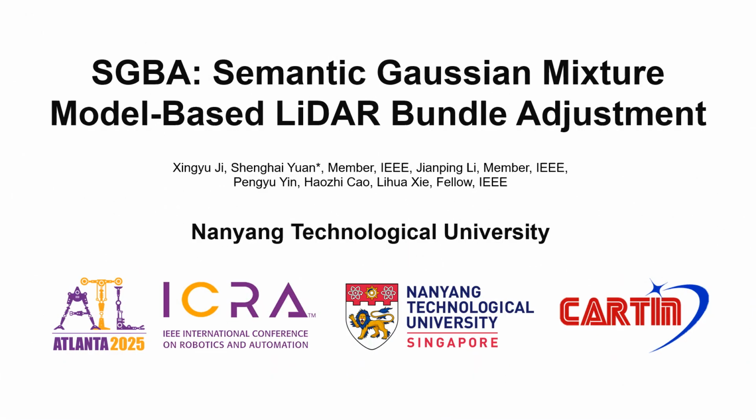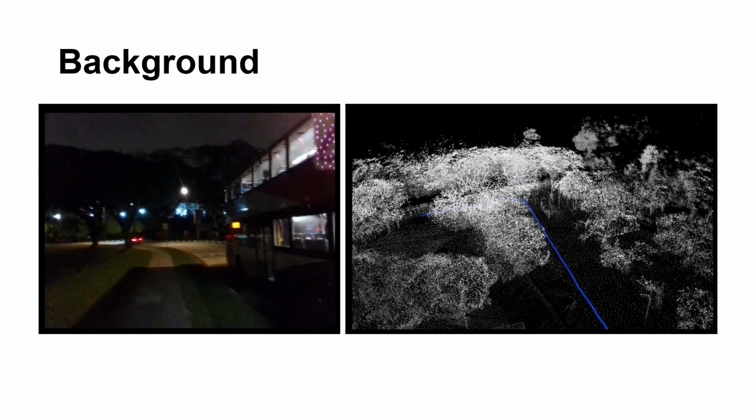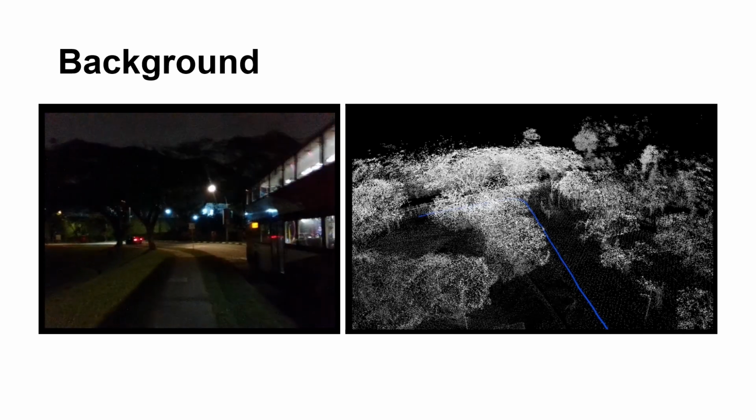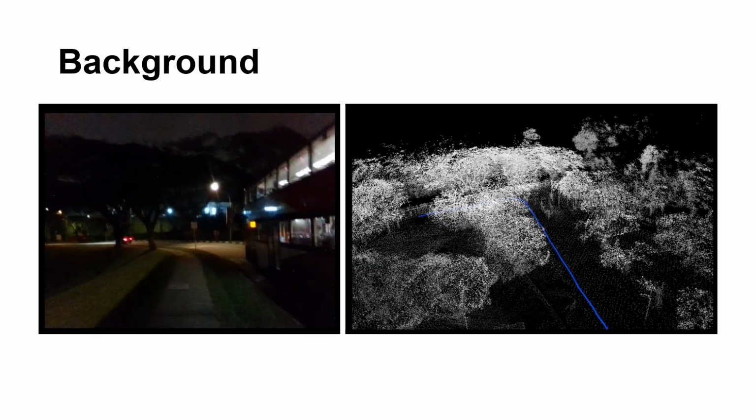Hi everyone, today I want to introduce SGBA, a new way to improve LiDAR-based mapping using semantic understanding. Mapping in dynamic scenes is messy. Think about environments with moving objects, featureless roads, or sensor noise. Standard LiDAR odometry just isn't built to handle that. Disturbances throw off pose estimates, and errors slowly creep in.